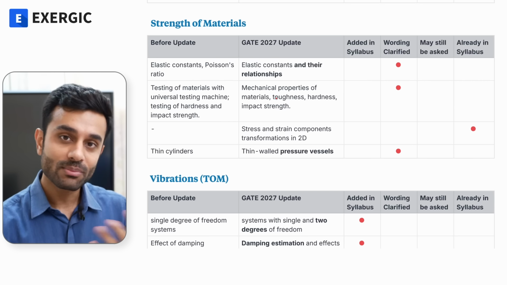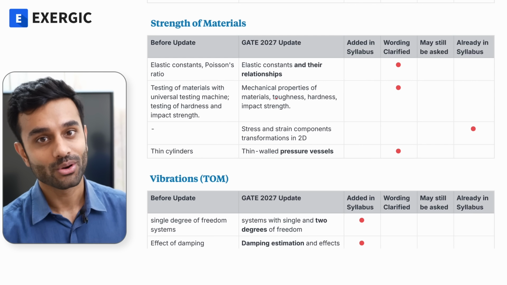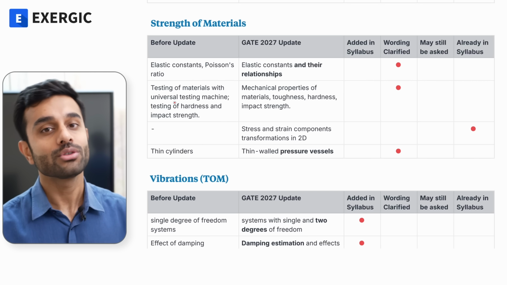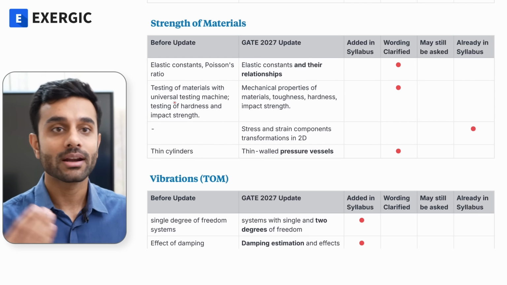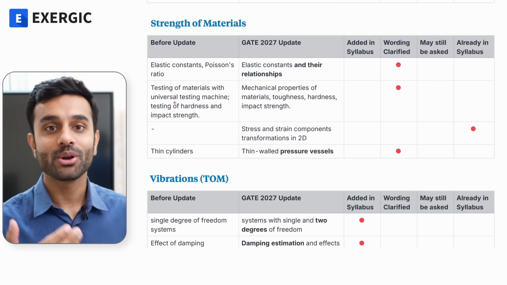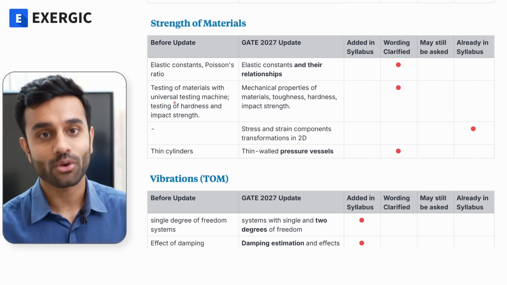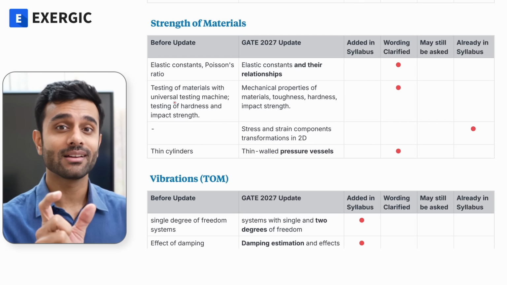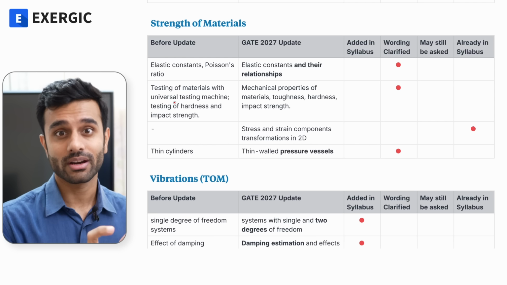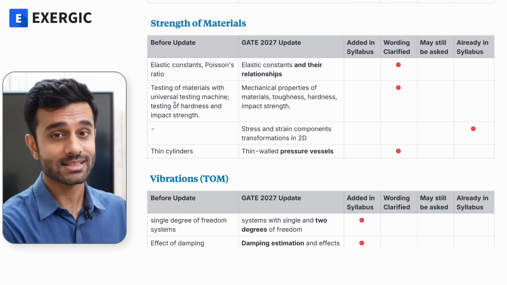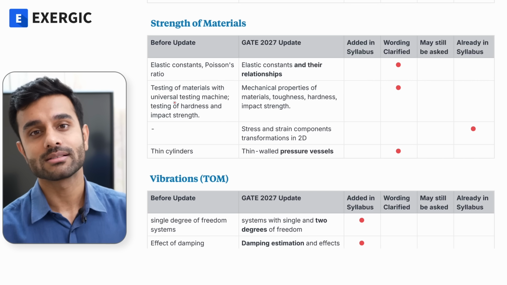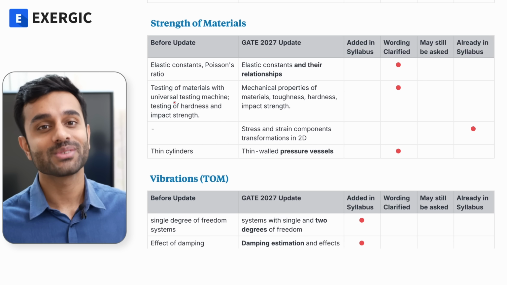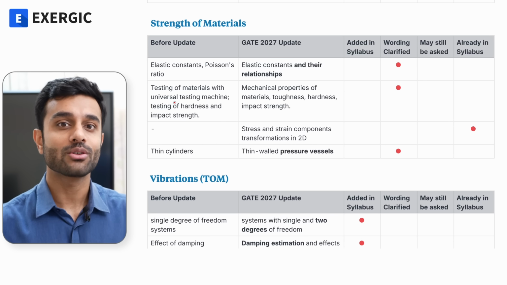In fact, conceptually also, if you remove UTM testing of material, then how do you get the stress strain diagram? How do you even understand the stress strain diagram? How do you even differentiate between engineering stress and true stress? And that absolutely is in the syllabus. In fact, the engineering stress strain graph and true stress strain graph have been explicitly mentioned this time in the syllabus in material science. So if that is in the syllabus, how can UTM be out of the syllabus? So it is absolutely required to build the concepts.